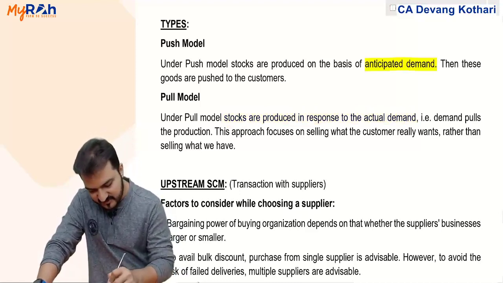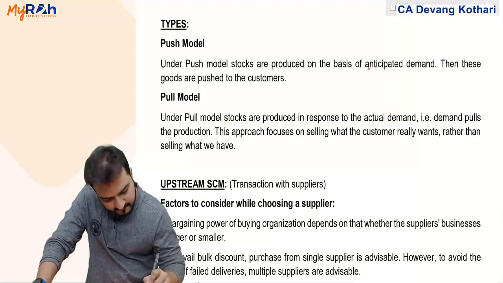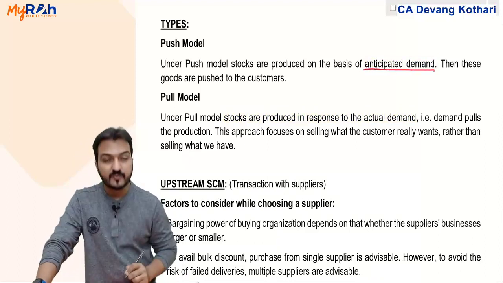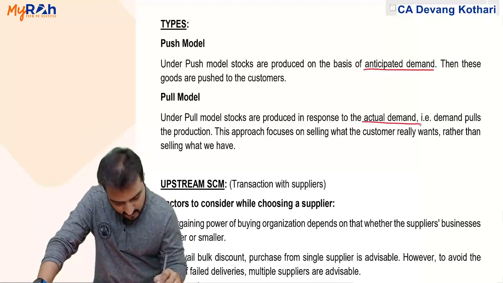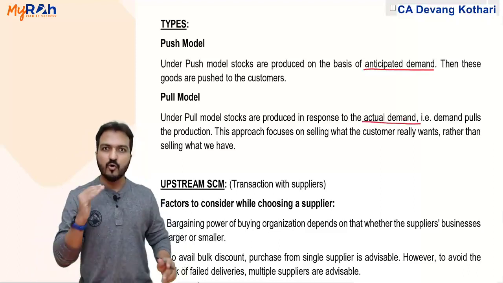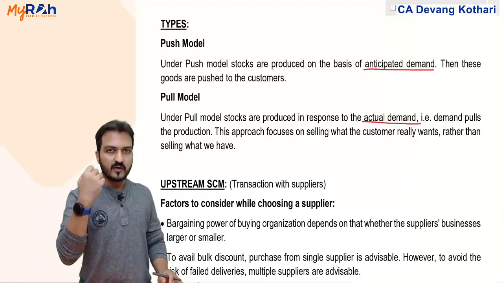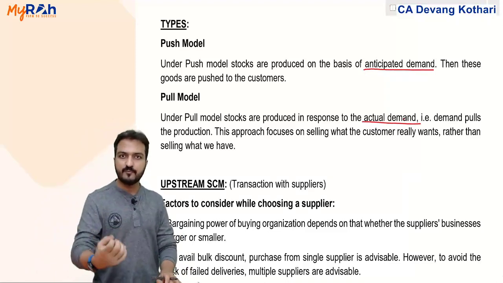So this was my first difference here. Push model is based on anticipated demand. Pull model is based on actual demand, meaning whatever the customer demands will pull the production.